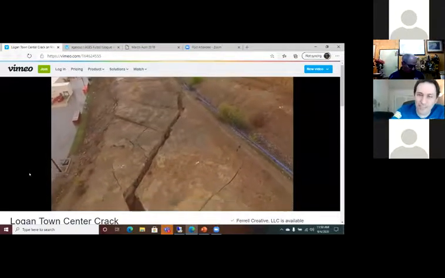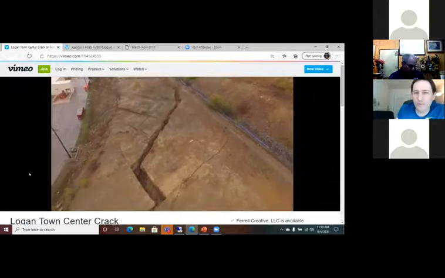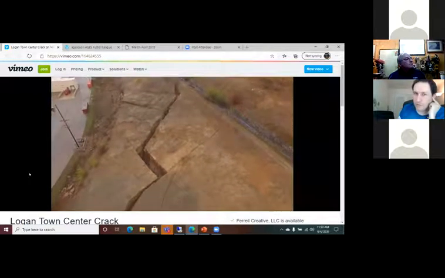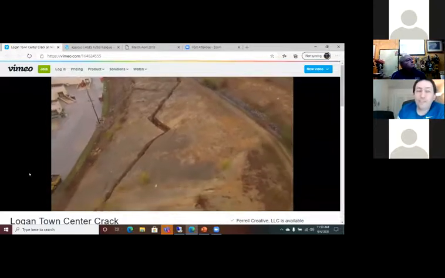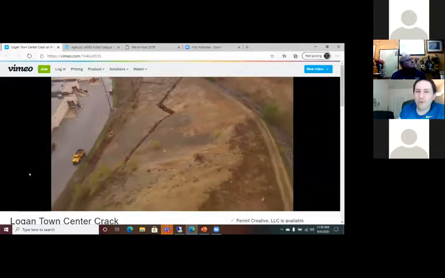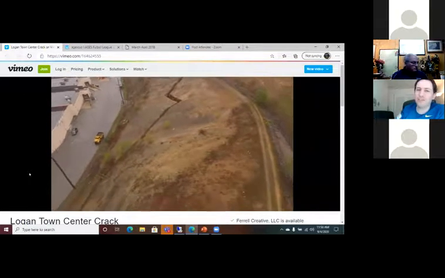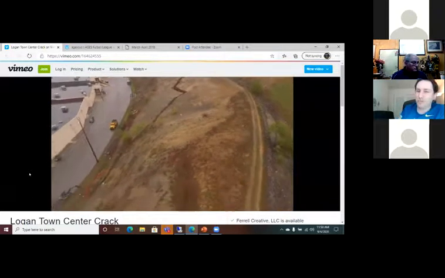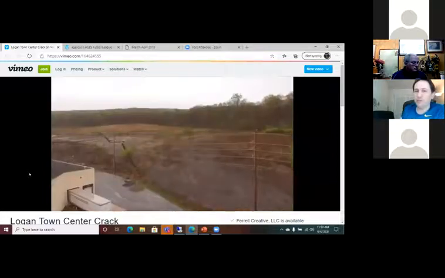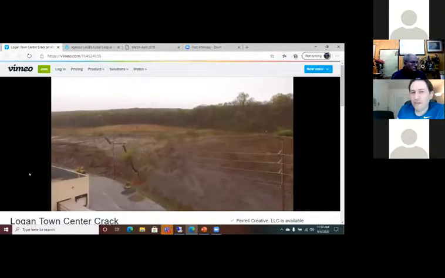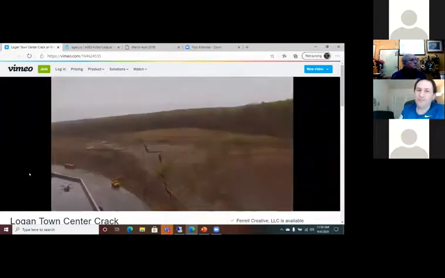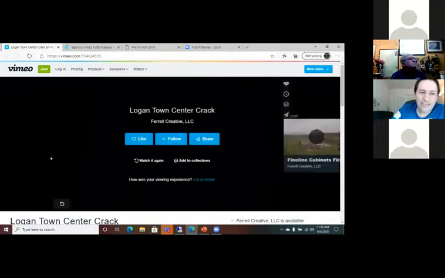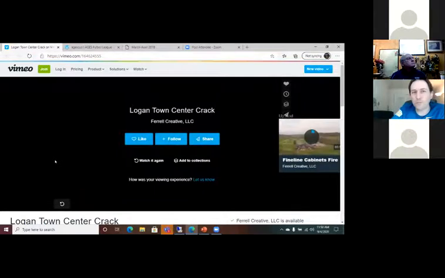But then we found out that these guys were doing flights every week and they were putting up the updates. I think, technically, it's a school for drone pilots, but they were doing this on a regular basis. So we started using their images to try to understand where this is moving, how it is going, and things like that. This project had all kinds of issues with those electric lines that you see there. It was a gas line and all kinds of things. So, it's kind of useful to use the resources.